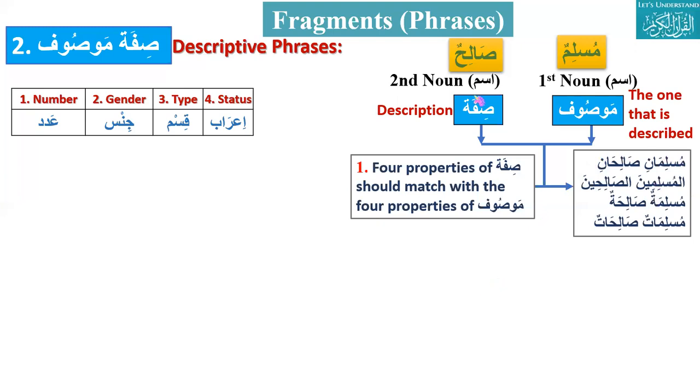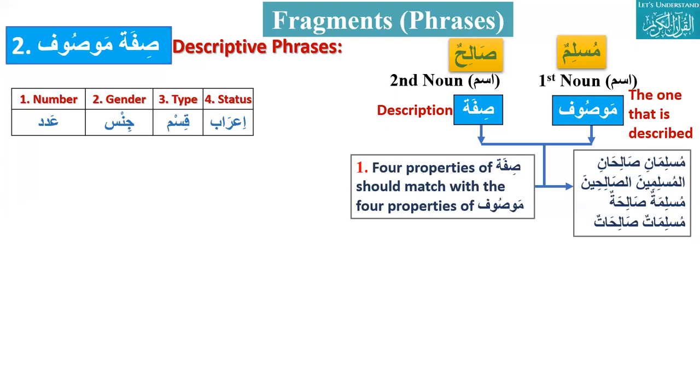Okay, now I would go to Tanjeen. Walaikum salam. Tanjeen, we are doing fragments. What is the first fragment? The first fragment is mudaf, mudaf ilayh. Mudaf, mudaf ilayh is a combination of what? Two nouns, or two verbs, or one noun and one verb?